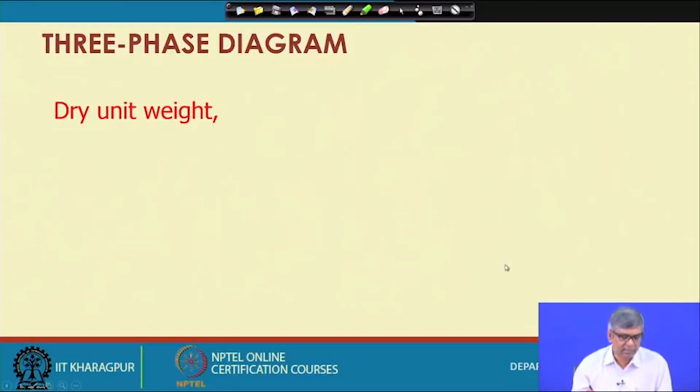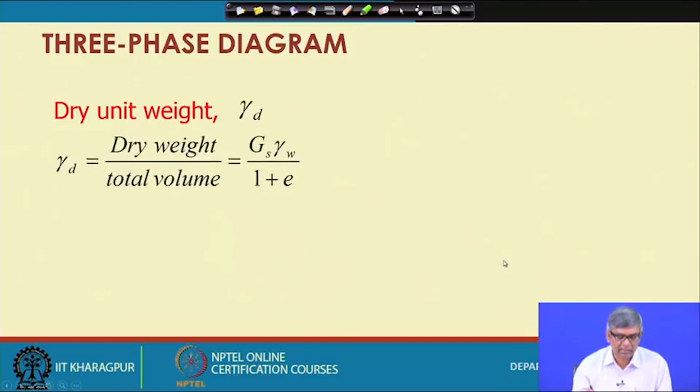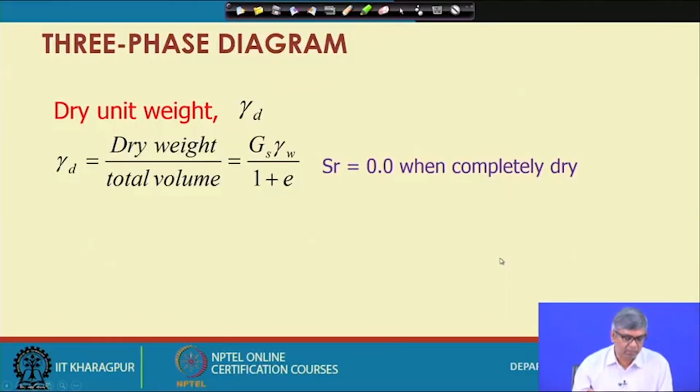Next is dry unit weight. Dry unit weight gamma d will be dry weight by total volume, and here Sr becomes 0. Dry means completely dry, so in that case Sr becomes 0.